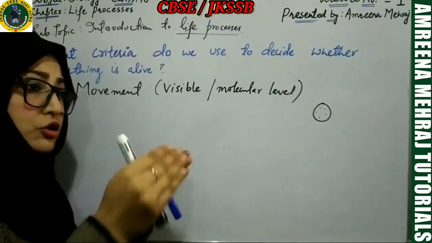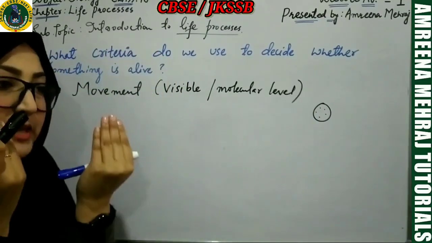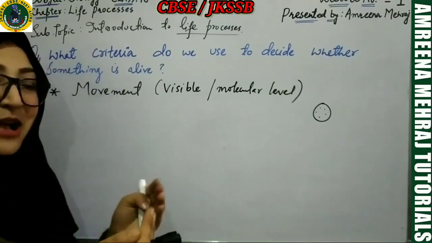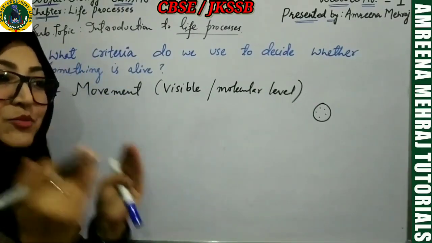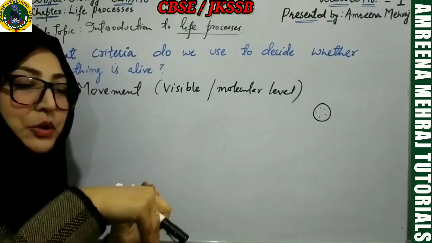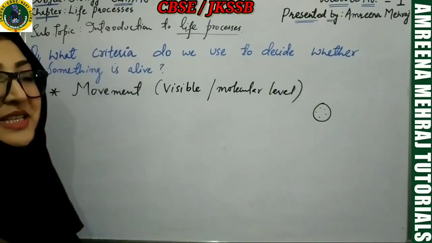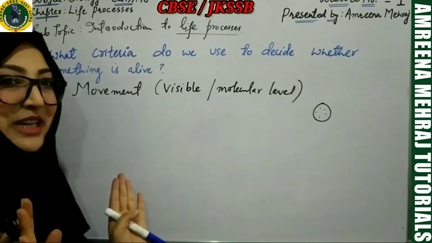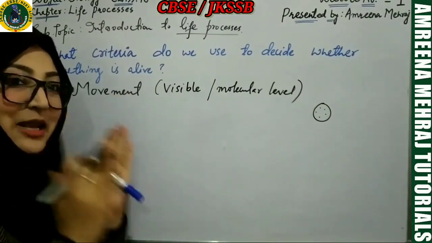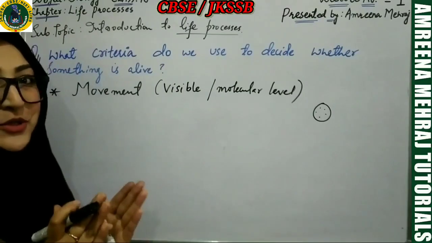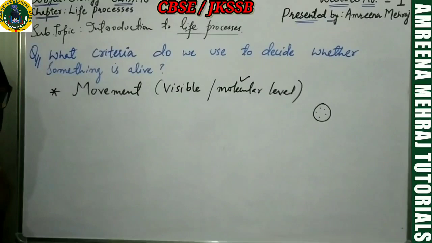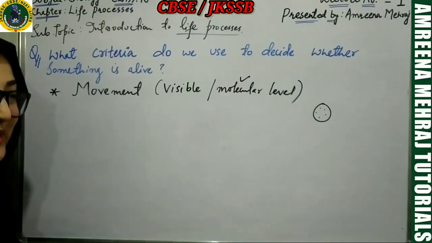They are also showing movement which is not visible to the naked eye. So the movement happening at the cellular level, at the molecular level, is also going to decide whether something is alive or not. So visible movement is not the only criteria. The movement at the cellular level is also to be taken into consideration. And this is a far better criteria to decide whether something is alive or not.